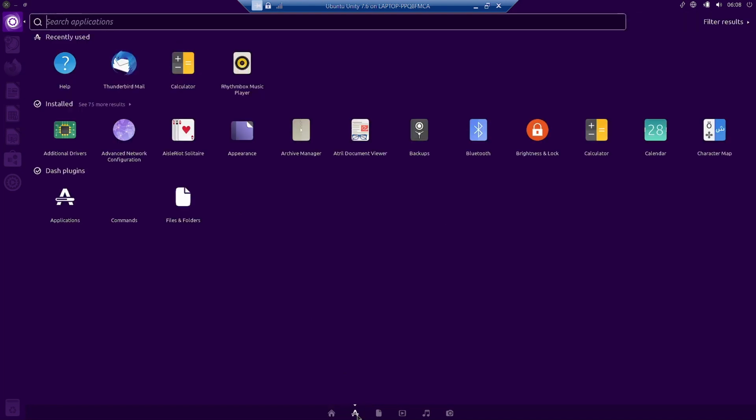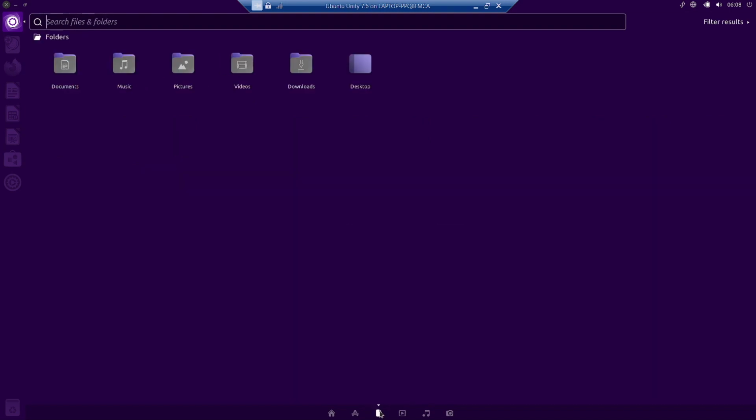When you click here, you can see what are the different applications installed. So you can see the different applications that are installed, which applications are recently used, and the dash plugins that are installed. In the next section, this is the file manager section. So here you can directly access the document, music, picture, video downloads, and the desktop of the user that is logged in. So this is the current user. All those folders belong to the current user.